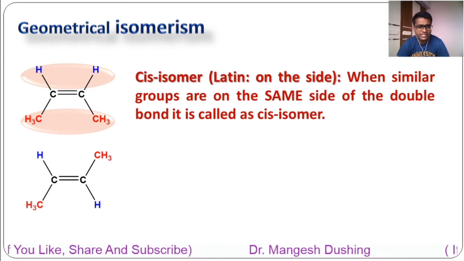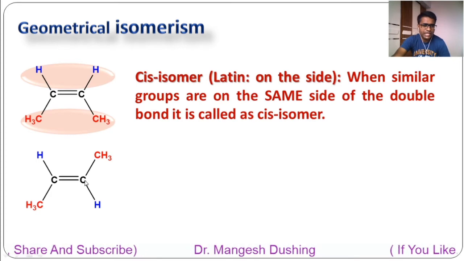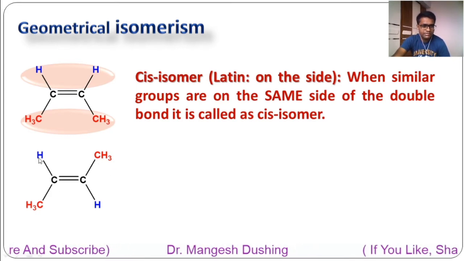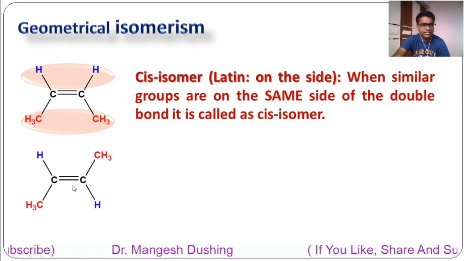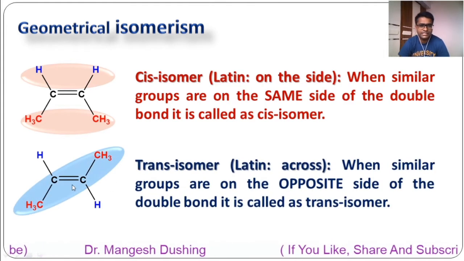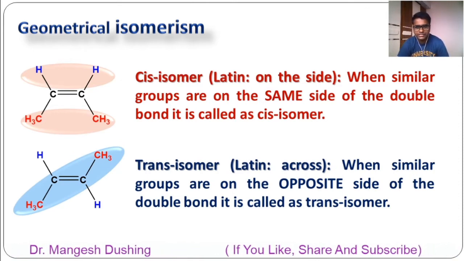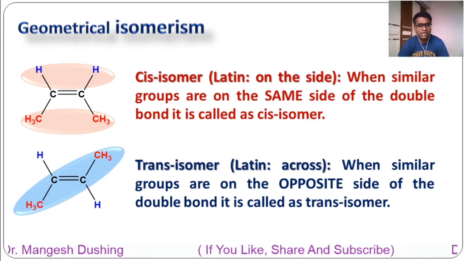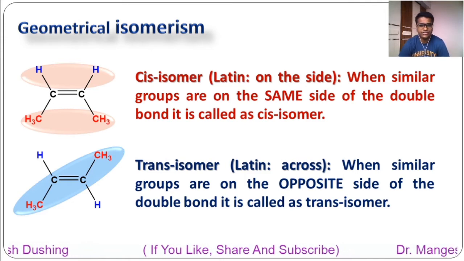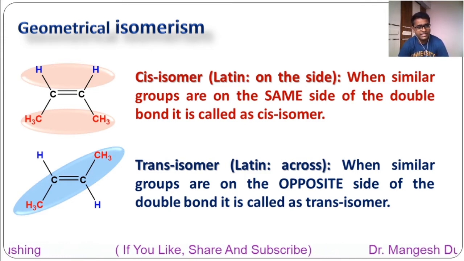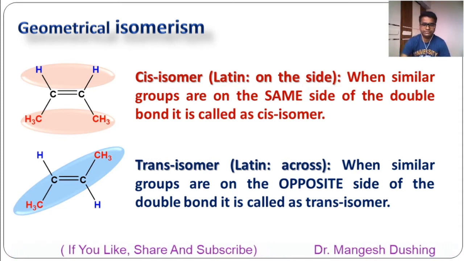Now see here, this is the trans isomer of that butene, where each carbon has two different groups, while similar groups are on the opposite sides of this carbon-carbon double bond. So this isomer is called a trans isomer. The Latin meaning is across. The definition is: when similar groups are on the opposite sides of the double bond, it is called a trans isomer. Cis means on the same side, trans means on the opposite side of the double bond.